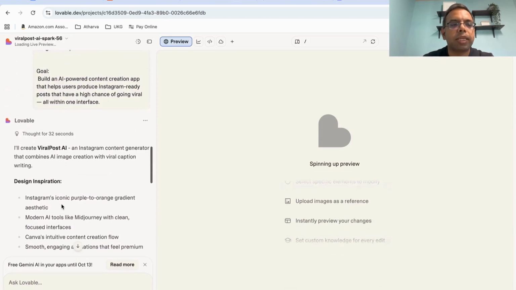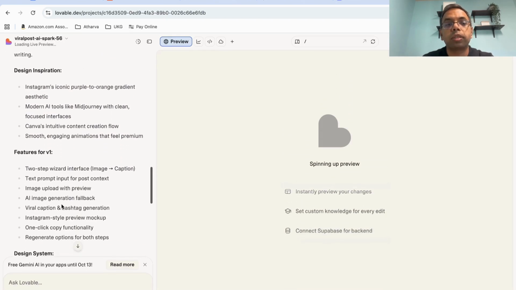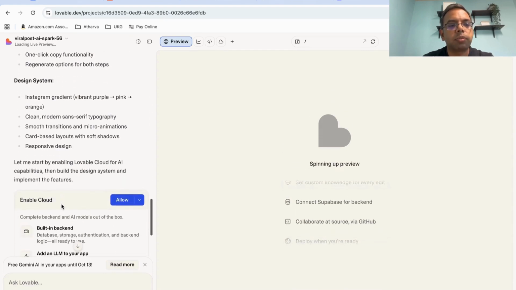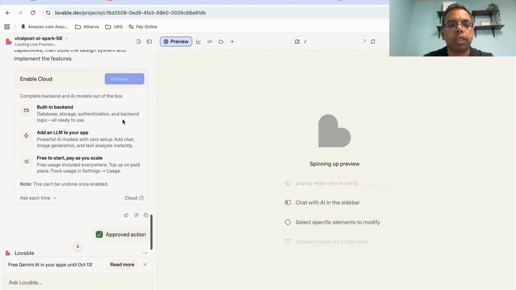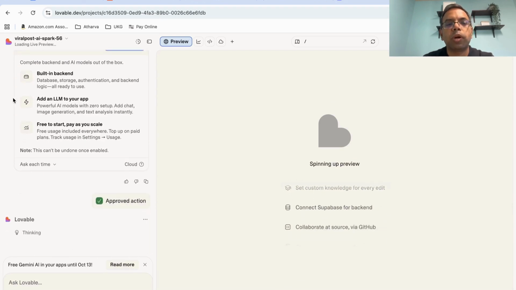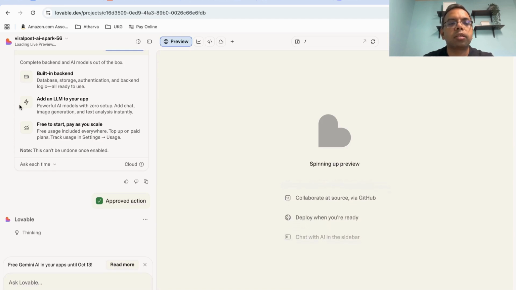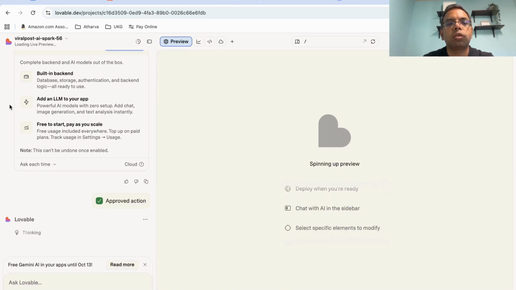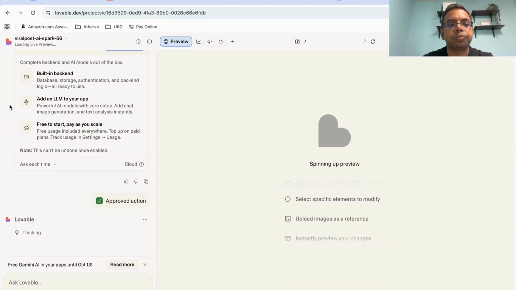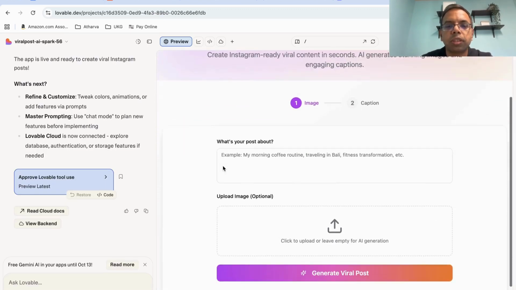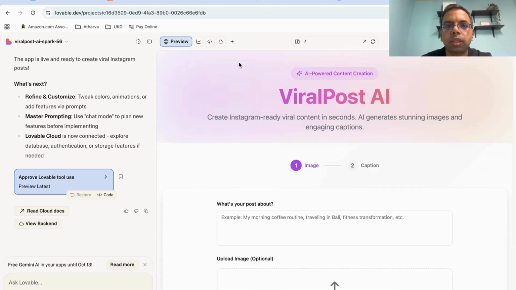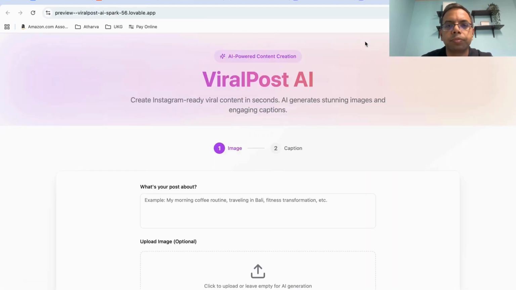So here Lovable has created some kind of an outline of what it is going to create, some feature design, and it is asking if you want to enable cloud. Let's allow it. It will provide us a free built-in backend, and it will also add an LLM for us if you want to add AI capability in our app. So here's the app which Lovable has created for us. Let's check it out. Okay, so this is how it looks.